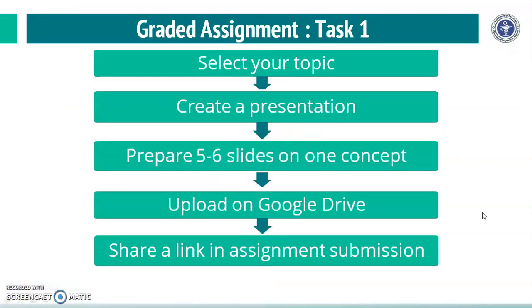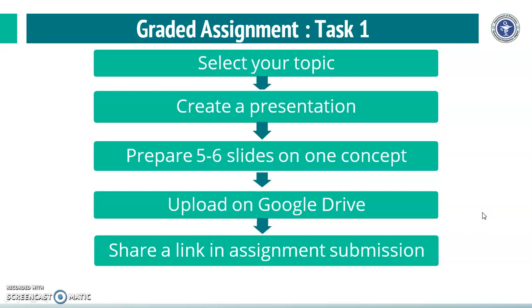Now let us go to the graded assignment given as task 1. This is very important because your grading is going to be based on this. I'm giving you the guidelines. First, you have to select a topic of your own choice. You're going to create a presentation using whatever guidelines have been given in the module.